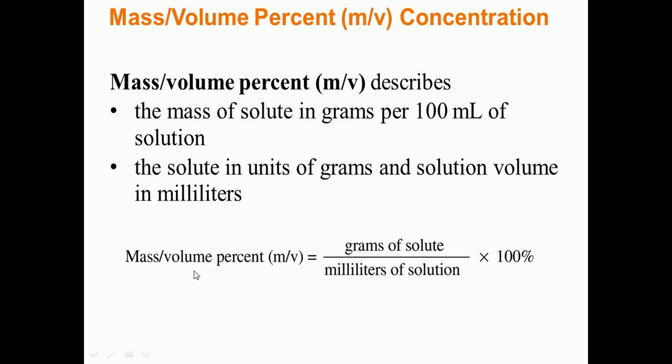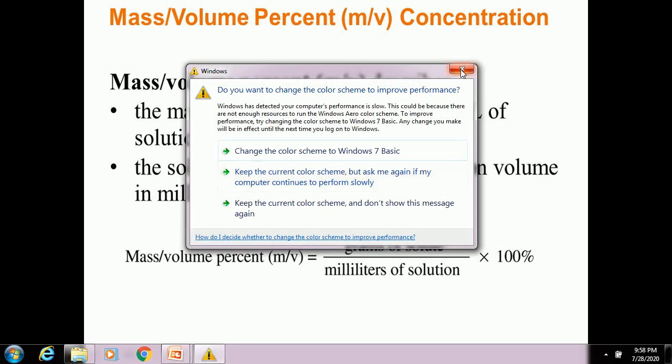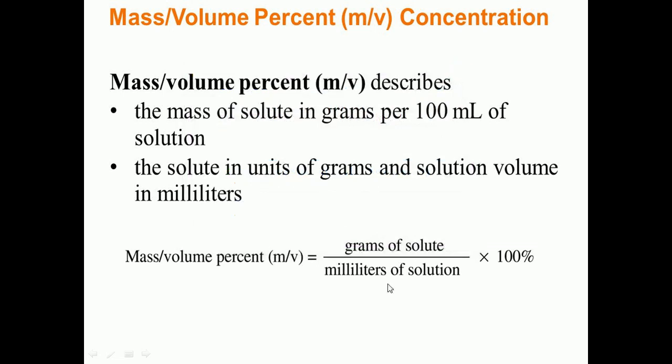Mass by volume percentage is equal to grams of solute divided by milliliters of solution. That means milliliters of solute plus milliliters of solvent, which gives milliliters of solution, into 100%.